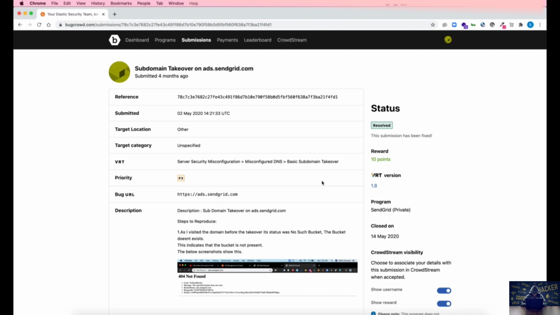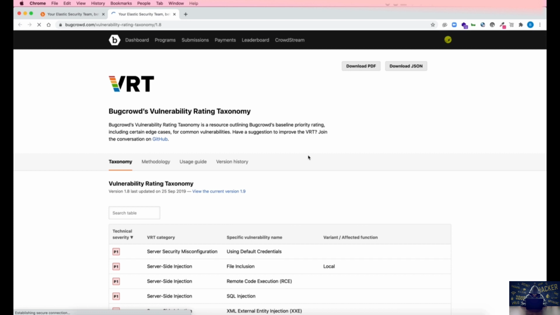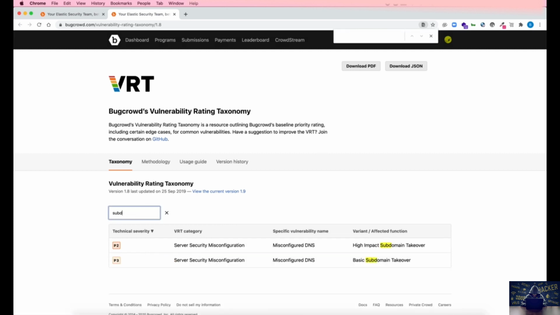The first thing to understand is that, according to Bugcrowd, subdomain takeovers are considered to be a priority P3. Remember this. This is because of the VRT. Let me open up the VRT and search the table for subdomain takeover.